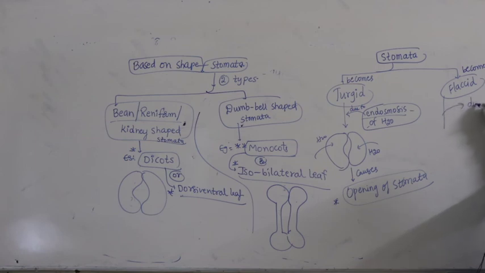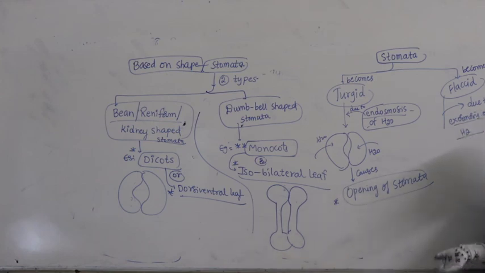Due to exosmosis of water, meaning water is going out. Then stomata becomes flaccid like this. This causes closing of stomata. I think the difference between these two is very clear.